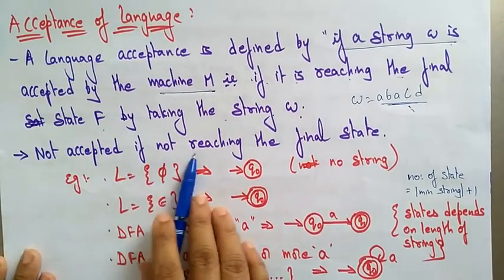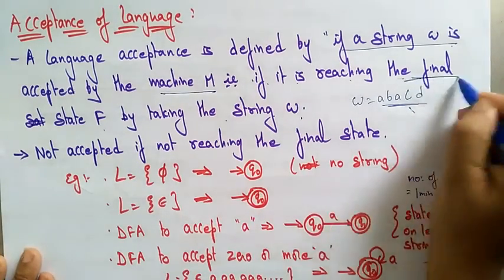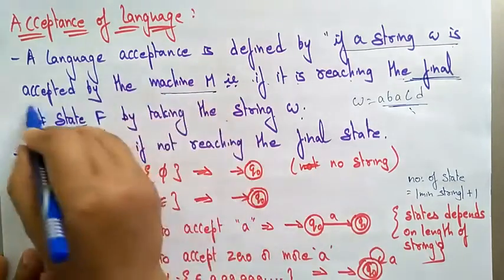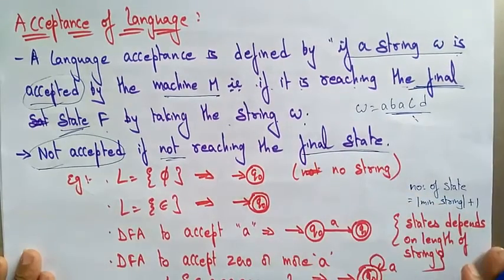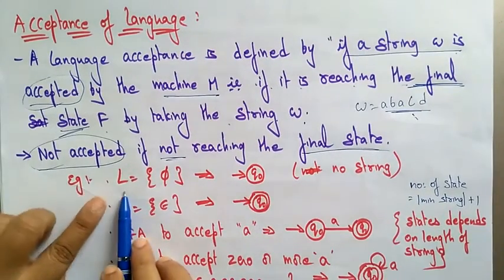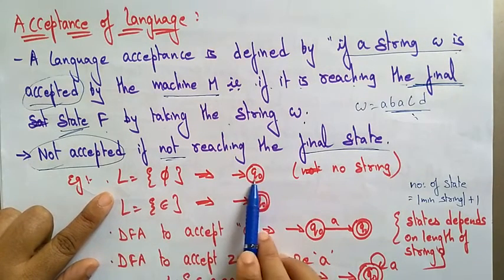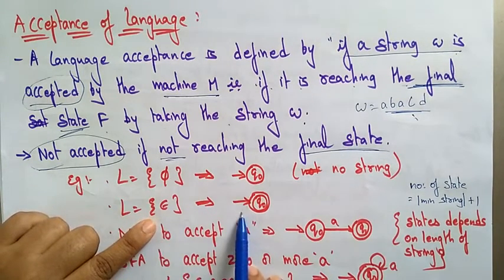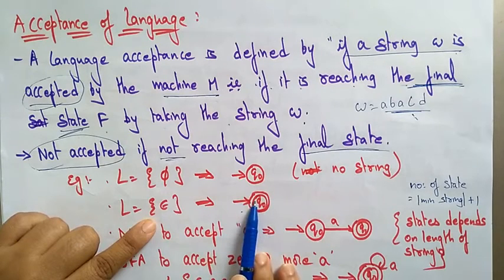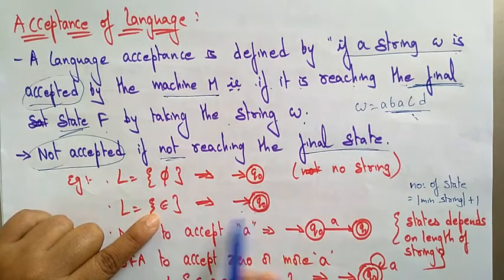Not accepted means not reaching the final state. You have to remember that whenever the string reaches the final state, then you can say it is accepted. Otherwise, not accepted means not reaching the final state. Let me take an example. Suppose the language is phi, meaning there is no string, only one state Q0, and there is no next state. And if the language is epsilon, the empty string, the initial state is also the final state, because there are no moves, no transitions.